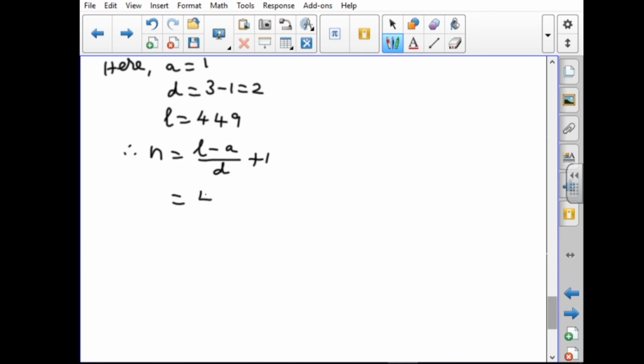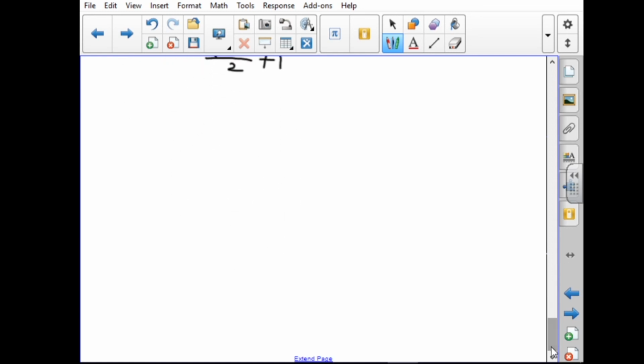So 449 minus 1 by D, which is 2, plus 1. So 448 by 2 plus 1. 448 by 2 is 224, plus 1, so 225. This is N. Therefore N equal to 225.